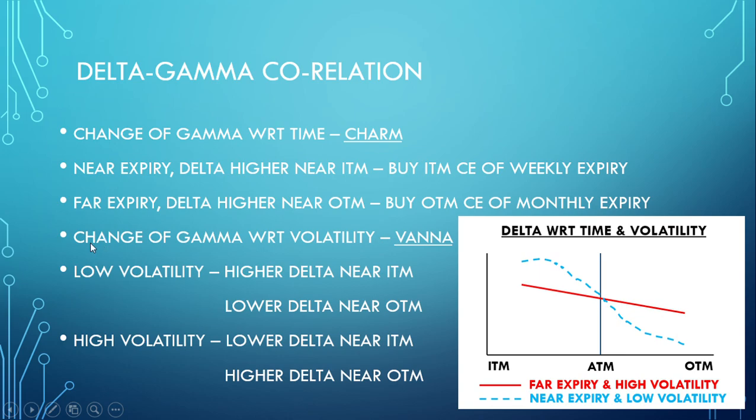And again, change of gamma with respect to volatility is called vanna. Again, need not remember this, just for education purpose. So when the volatility is low, as you can see with the blue line, the delta is higher near the ITM and lower towards the OTM. Similarly, when volatility is high, the red line, delta is lower near the ITM and higher near the OTM.